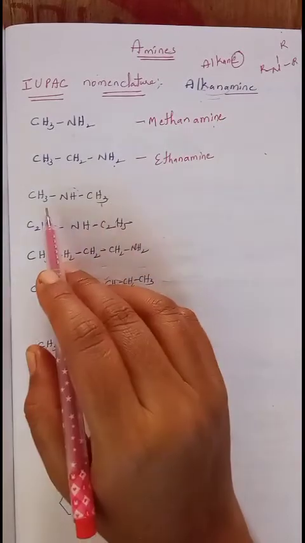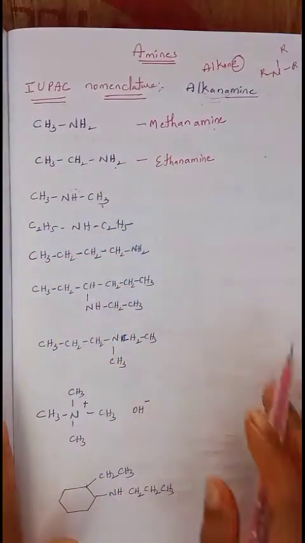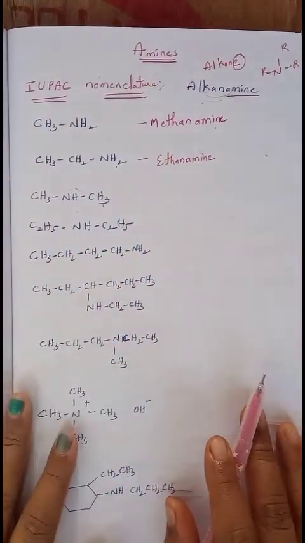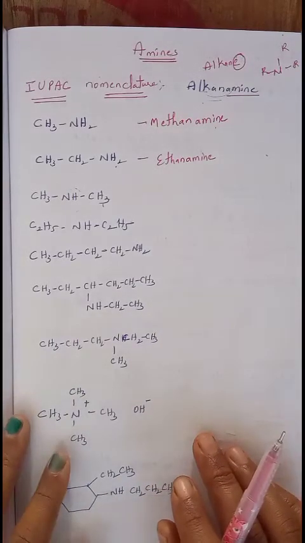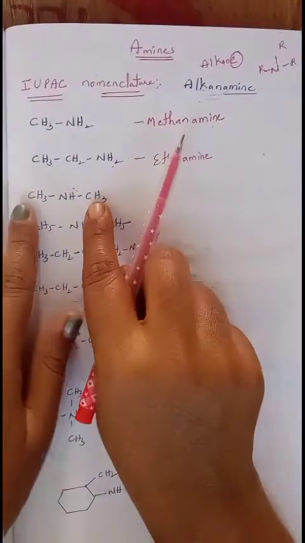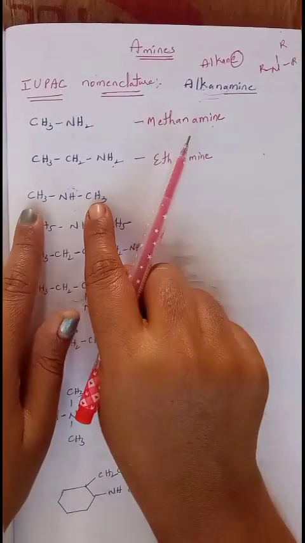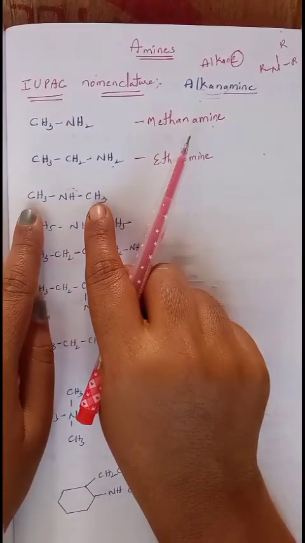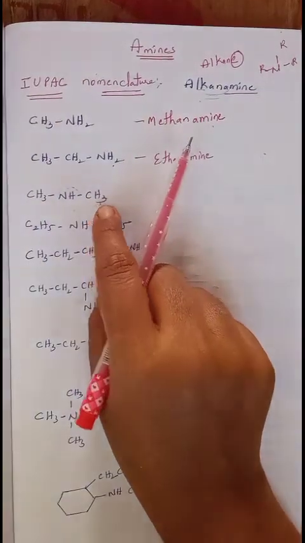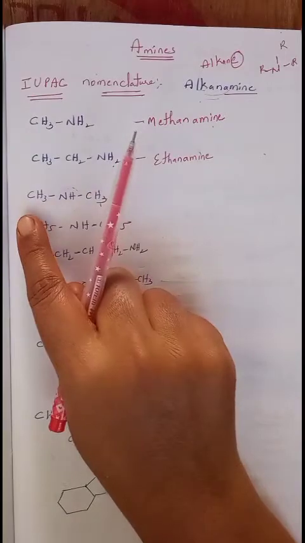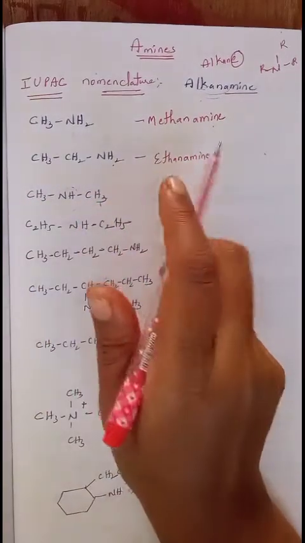secondary amine. When a secondary or tertiary amine is given, the carbon chain containing the maximum number of carbons has to be considered as the parent chain. But in this case, both alkyl groups contain the same number of carbons, only one each. So we consider one as the parent chain and the other as the substituent.